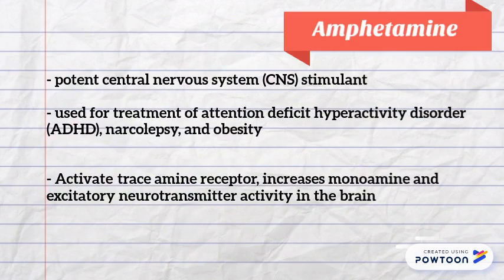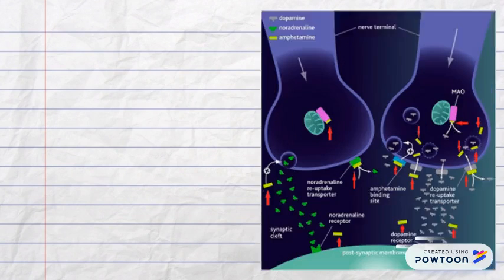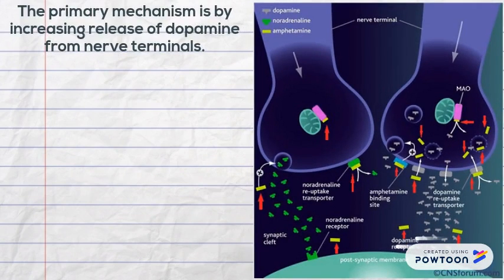Amphetamine is a potent CNS stimulant and it is used for the treatment of ADHD, narcolepsy, and obesity. It activates trace amine receptors and increases monoamine and excitatory neurotransmitter activity in the brain. The primary mechanism is by increasing the release of dopamine from nerve terminals.